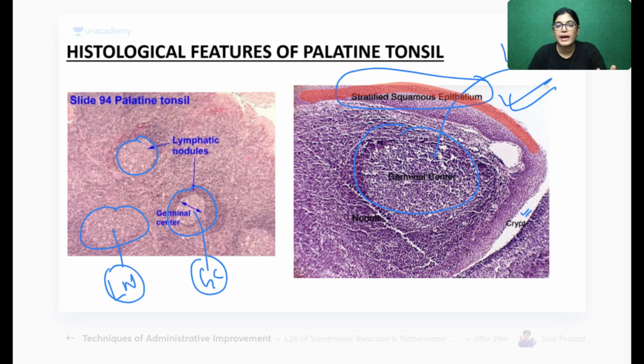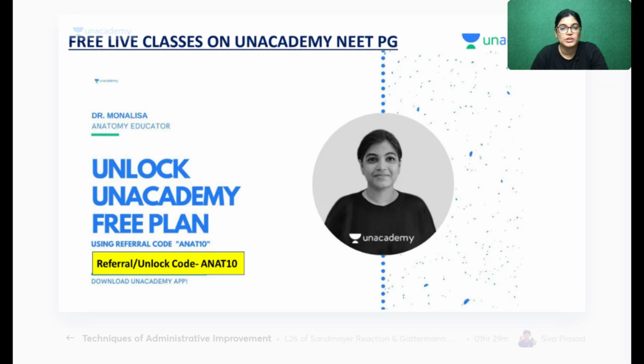Everyone, the palatine tonsil is a very easy slide. There are few points. The lining epithelium is stratified squamous epithelium. In this it is having a crypt. It is having a germinal center, which is the center of a lymphatic nodule. So a slide of tonsil will have many lymphatic nodule aggregations.